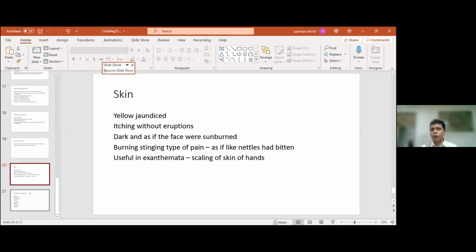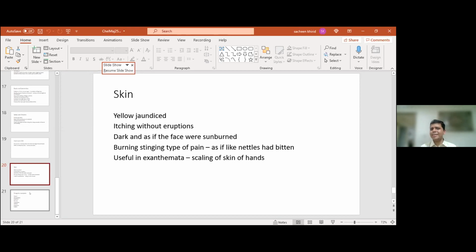Skin is yellow and jaundiced. There is itching without eruptions, which again reminds you of a remedy, Dolichos, which is again a liver remedy. So you could think of this. Dark, as if the face was sunburned, which leads me to think that probably this remedy could help for photodermatitis. I have never used it for photodermatitis, but I think reading this from the source books could be an interesting remedy to try where the usual remedies fail.